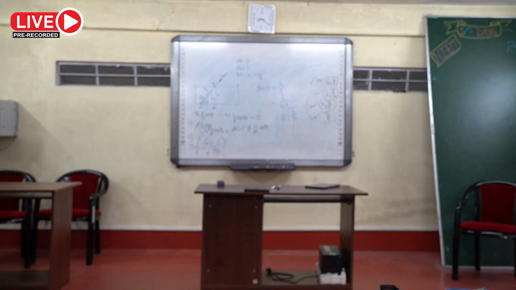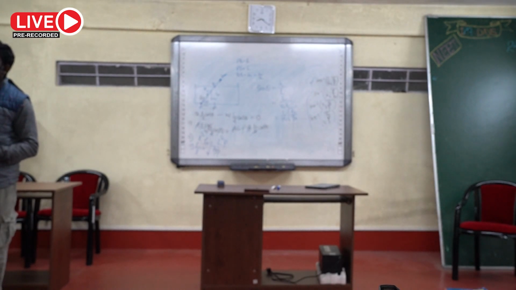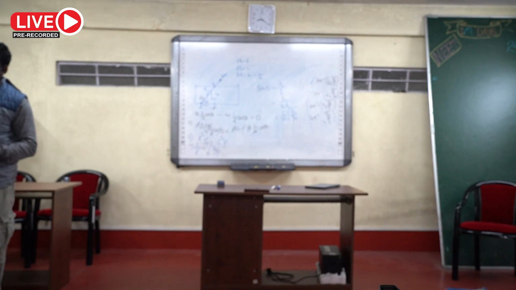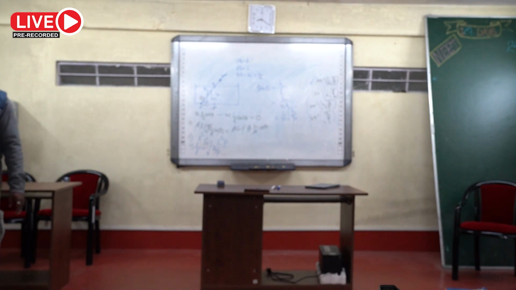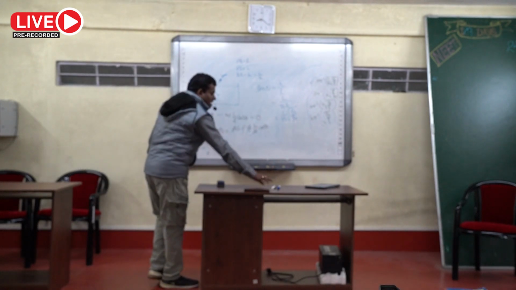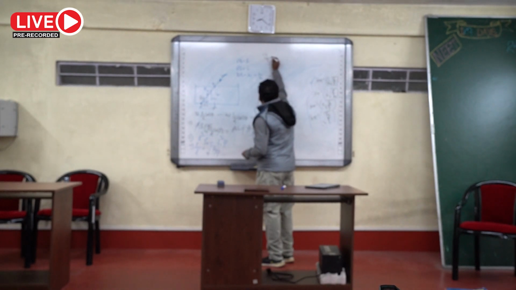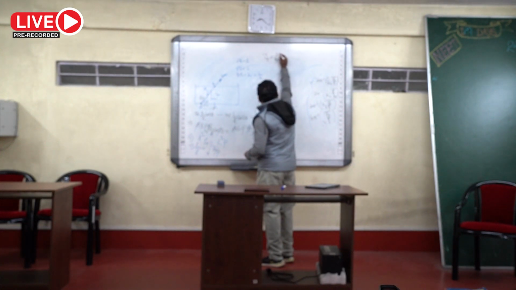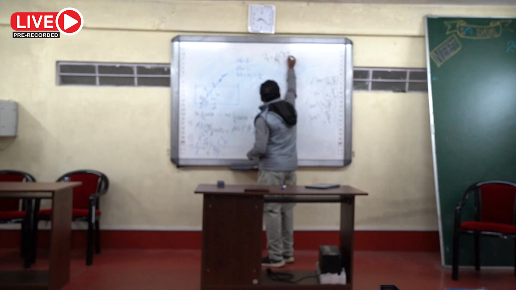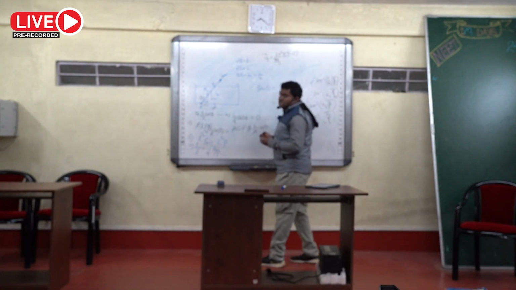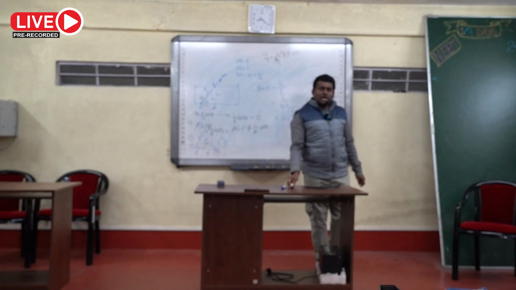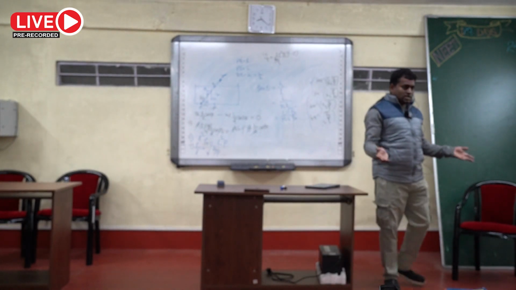That viscous force is calculated from Stokes' law, 6 pi eta r v, and equating that you will get Vt equal to 2 by 9 eta r square g into (rho minus sigma), where rho is the density of the liquid and sigma is the density of the air through which it is falling.